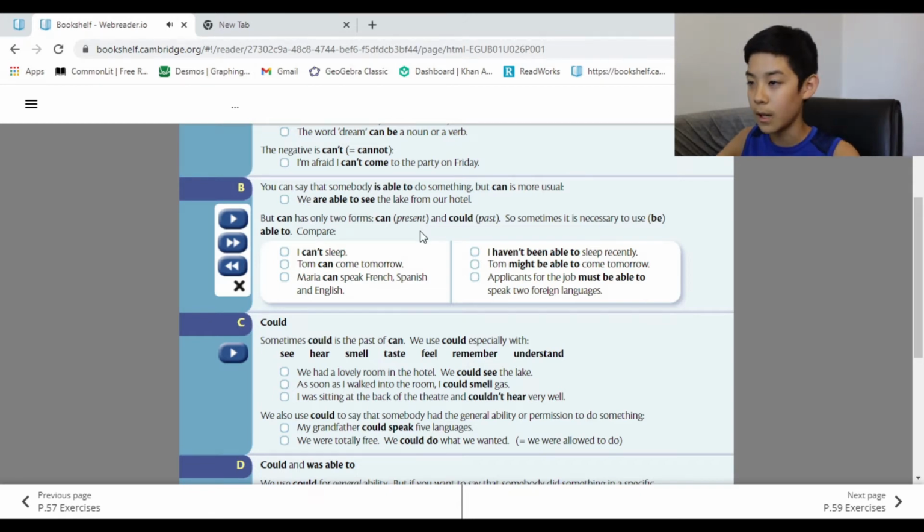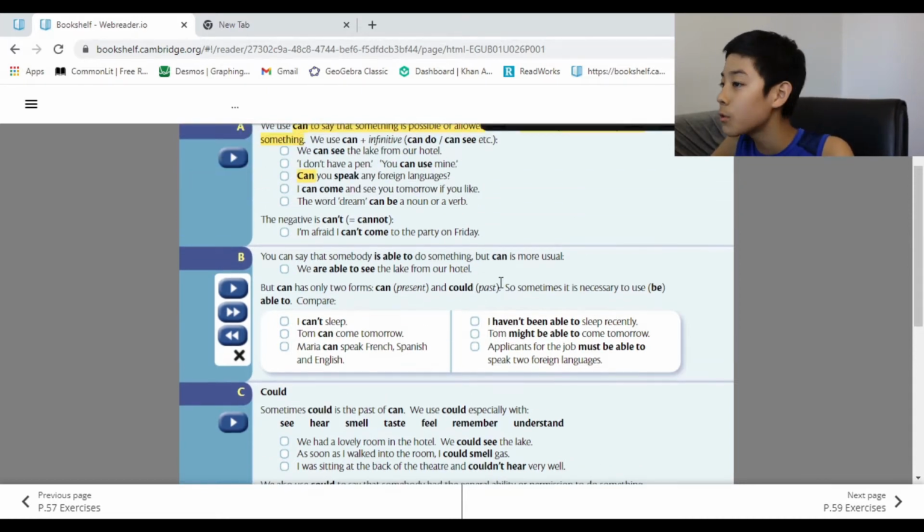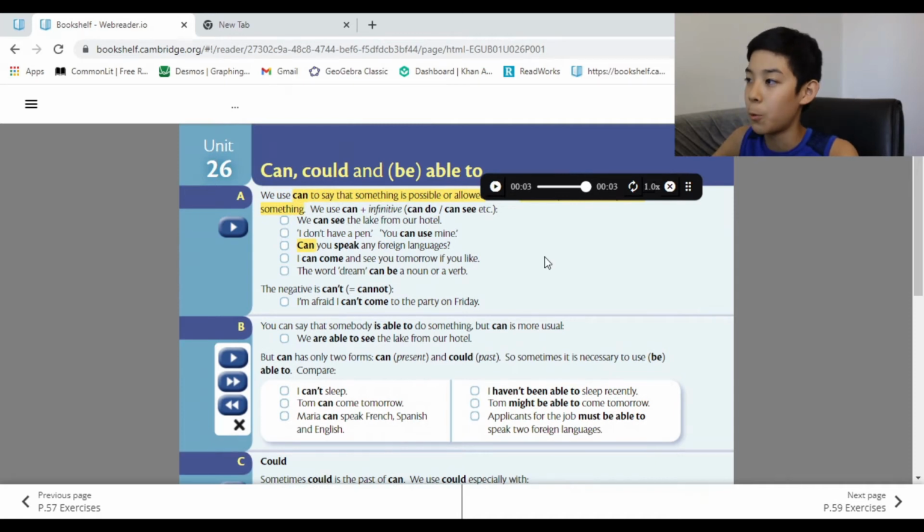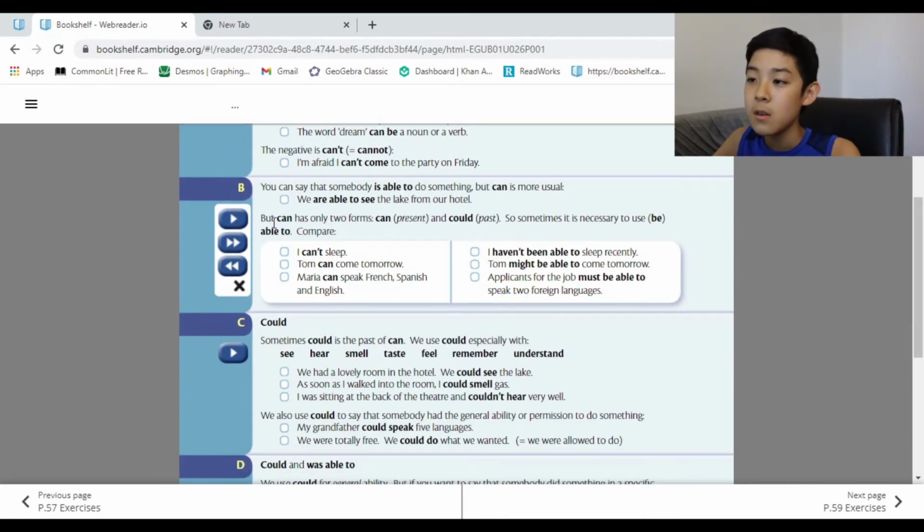But you could do, we can see the lake from our hotel. So you can say that somebody is able to do something, but you can also say can because it's possible or allowed. But can has only two forms, can present and could past. So sometimes it is necessary to use be able to.